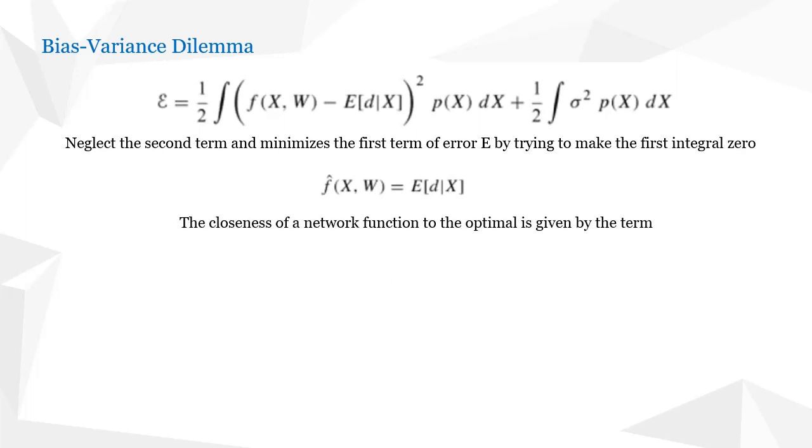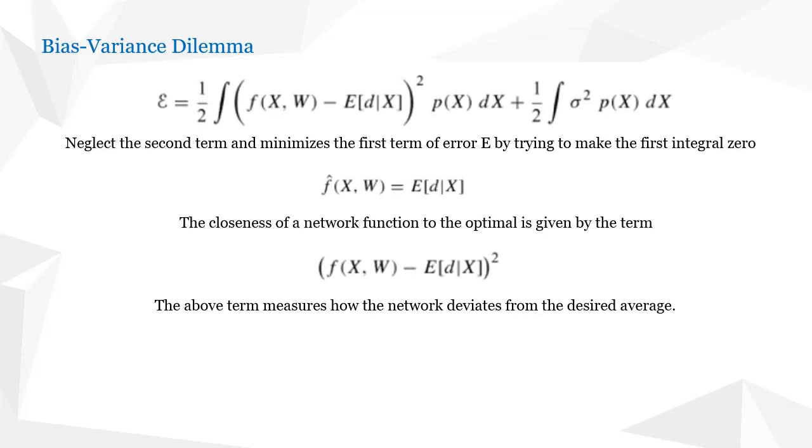Therefore, the closeness of a network function to the optimal is given by the following term: f of x comma w minus E of d given x, whole square. So this term measures how the network deviates from the desired average. So f of x comma w is our network map, where we are training, or changing the weights, so that the error minimizes, and the error minimizes when we reach f of x comma w as close as the average expectation of d given x. And when we minimize the error, we say we have achieved the training, right?